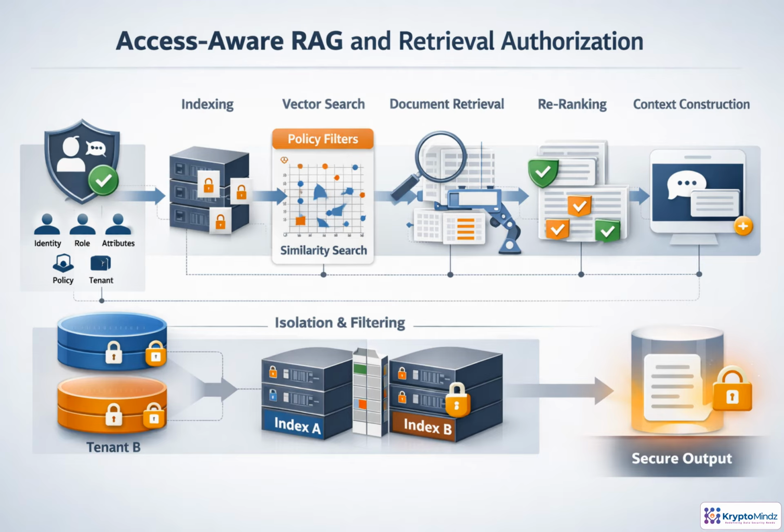In access-aware RAG, authorization has to travel with the query. The user's identity, role, attributes, policy rules, and tenant context become filters that shape retrieval. Ideally, those filters run before similarity search, so restricted chunks never become candidates. Post-filtering can help, but it should be a fallback, not the main control. For multi-tenant systems, isolate indexes or namespaces. Then test with realistic questions, because indirect retrieval can expose data that direct access checks miss.